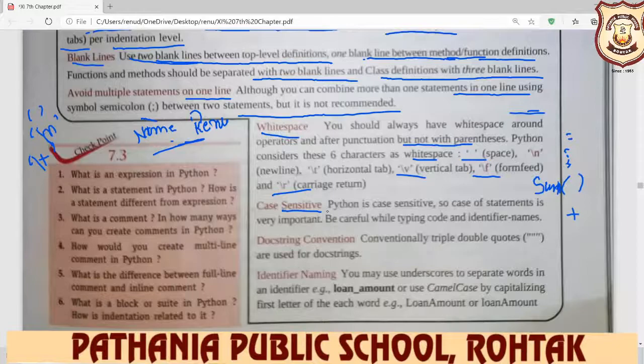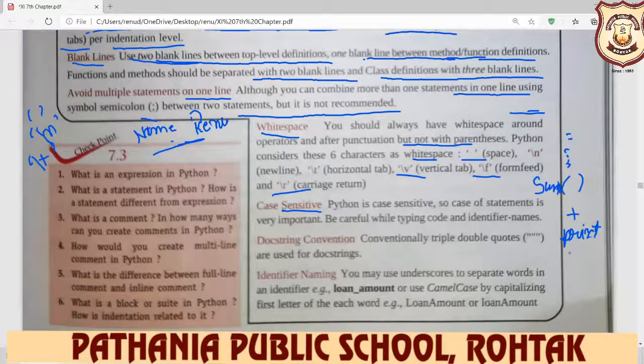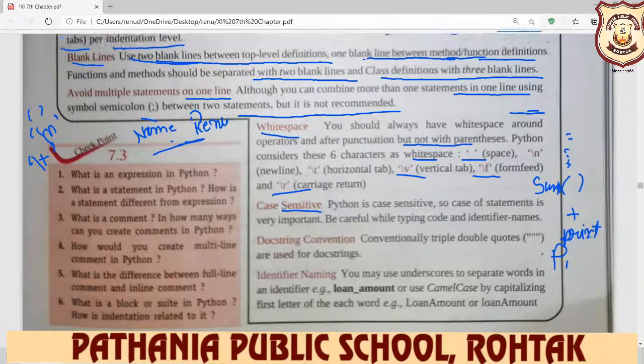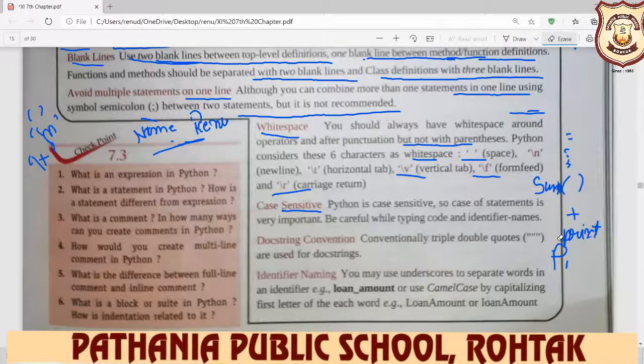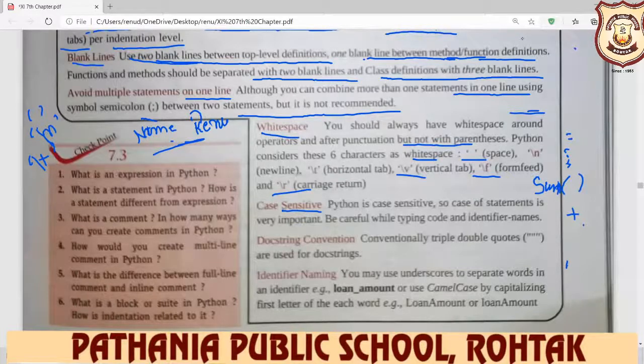If you write, for example, print is a statement or your keyword print, but if you write this print with capital P, then it creates an error. So don't write like this, because Python is a case sensitive language. Be careful while typing code and identifier names.